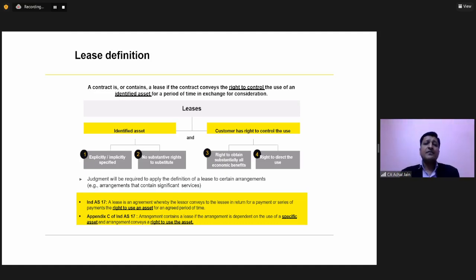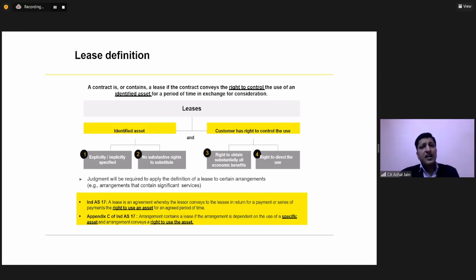As per IND AS 116, if a lease has to be called a lease, it requires two parameters. One, there has to be an identified asset within the lease arrangement. Now, this identified asset could be explicitly or implicitly specified, and for it no substantive rights to substitute should be there.